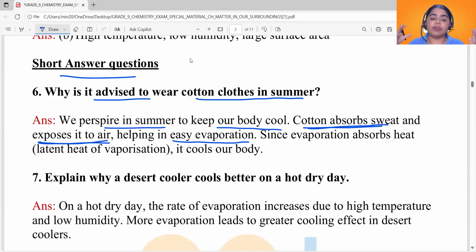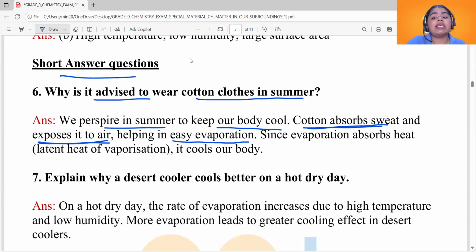In summer seasons, we perspire a lot. And when you wear cotton clothes during summer seasons, cotton is a good absorber of water, which means it is a good absorber of sweat as well. It absorbs the sweat from the body and exposes it to air so that the sweat molecules or the water particles can be easily evaporated. So the rate of evaporation increases.